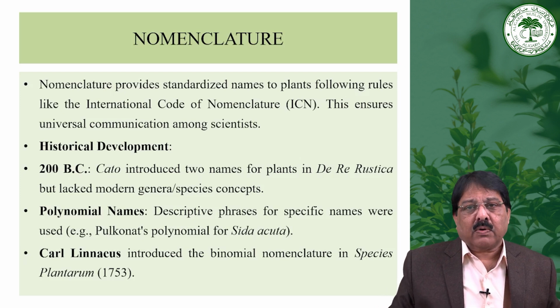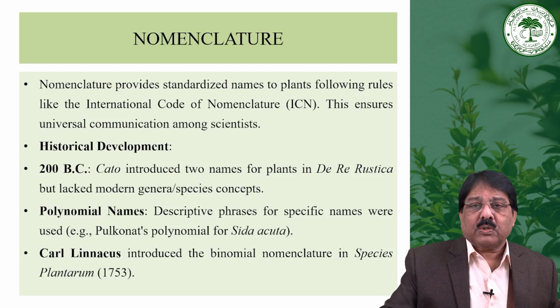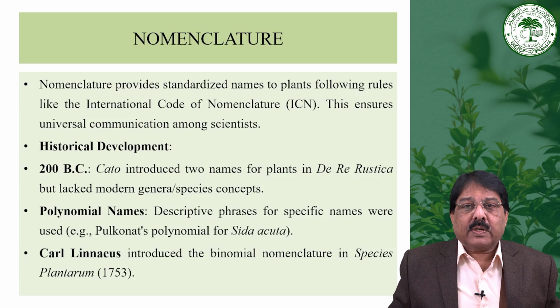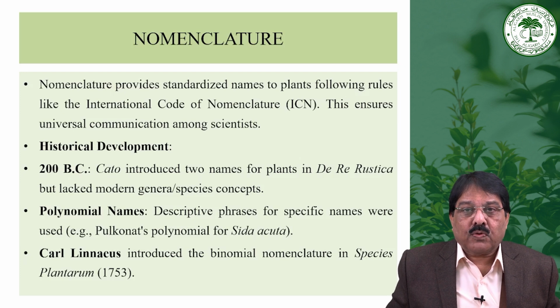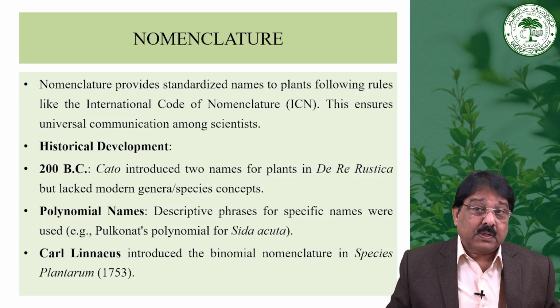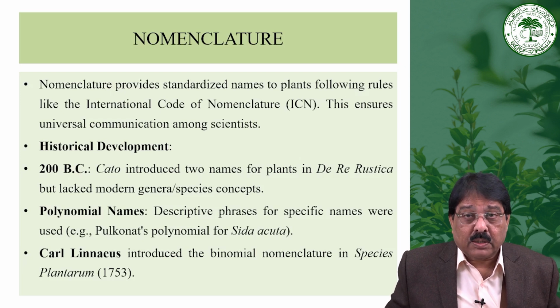And for polynomials, I have already told you an example of polynomial nomenclature: Althea medraspetana subrutundo folio molai et hirsuto multiplis. It was very difficult to remember the polynomial names.